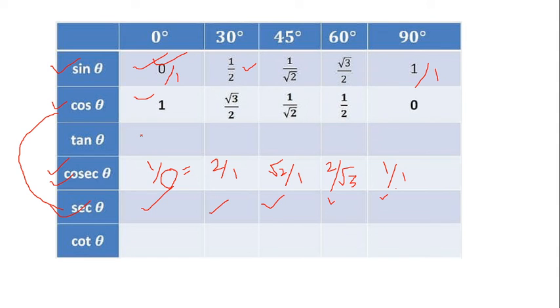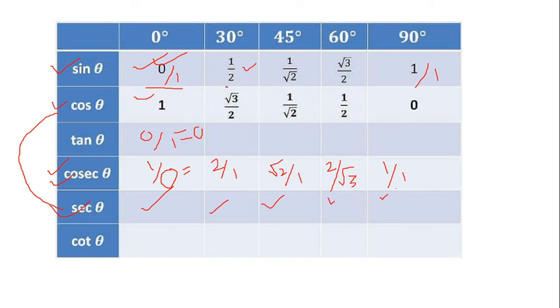Now what is tan? I already told you tan is nothing but sine by cos. So tan 0 degree is nothing but 0 by 1, which is 0, because tan is sine divided by cos.